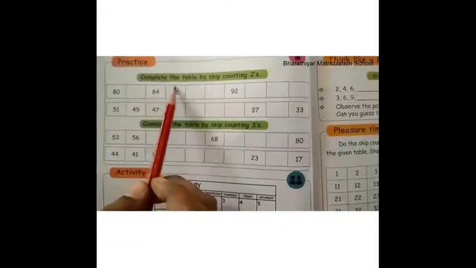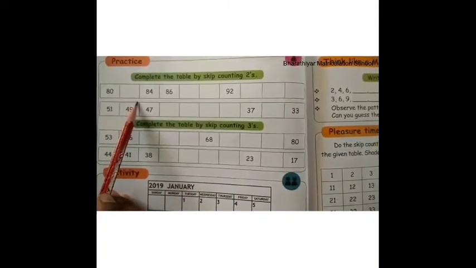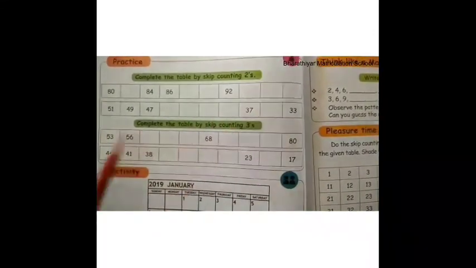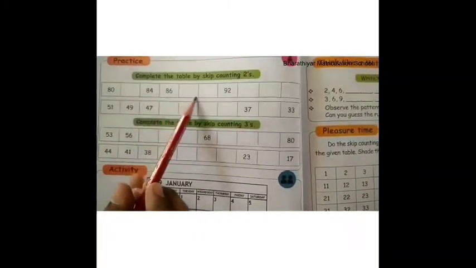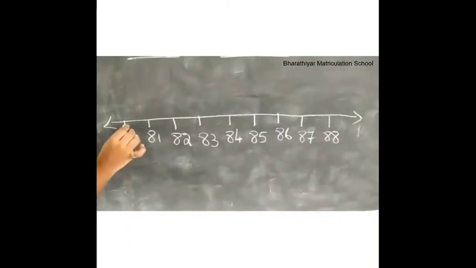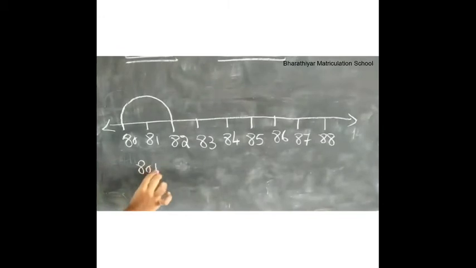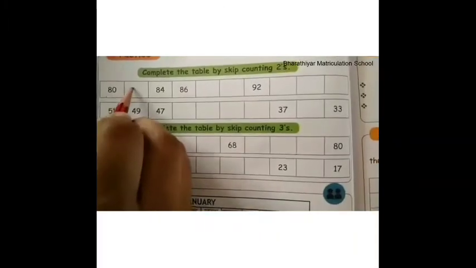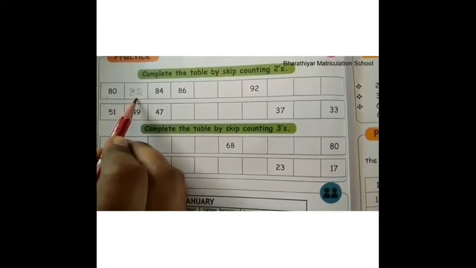Next, let us see. Complete the table by skip counting 2's. Children, we have to do skip counting by 2's for the below given number to complete the table. Children, we have to keep adding 2 to the previous numbers. Take number 80. If we add 2 to 80, we get 82. That is 80 plus 2 is equal to 82. Therefore, 82 is the next number to 80 in skip counting by 2's.